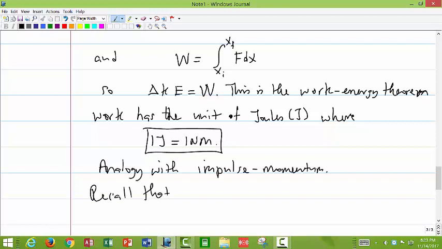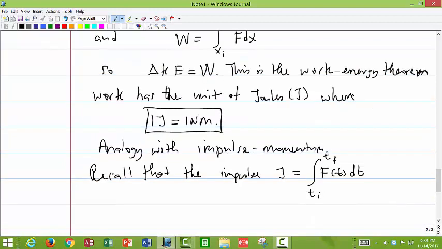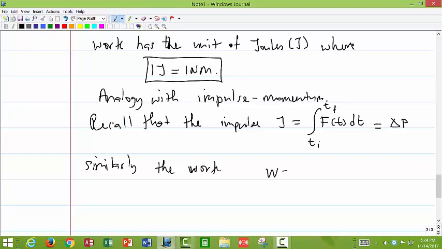So we know that the impulse J was written as the integral of f of t dt, from t initial to t final. So that was impulse, and that impulse was equal to change in momentum. So we can say that similarly, the work W can be written as the integral from x initial to x final of f of x dx, and that's equal to change in kinetic energy. Okay, so there is that analogy between the impulse momentum theorem and the work energy theorem.